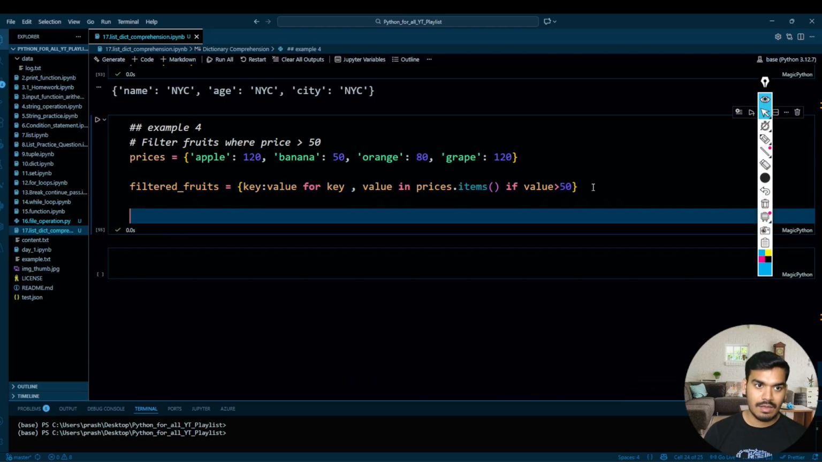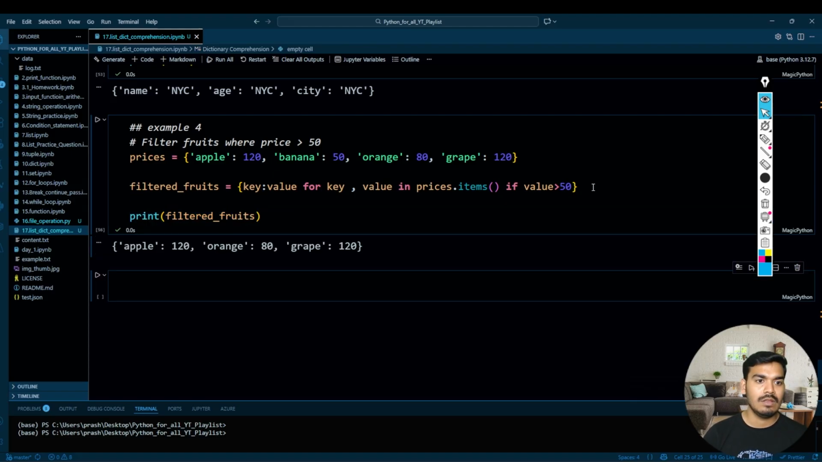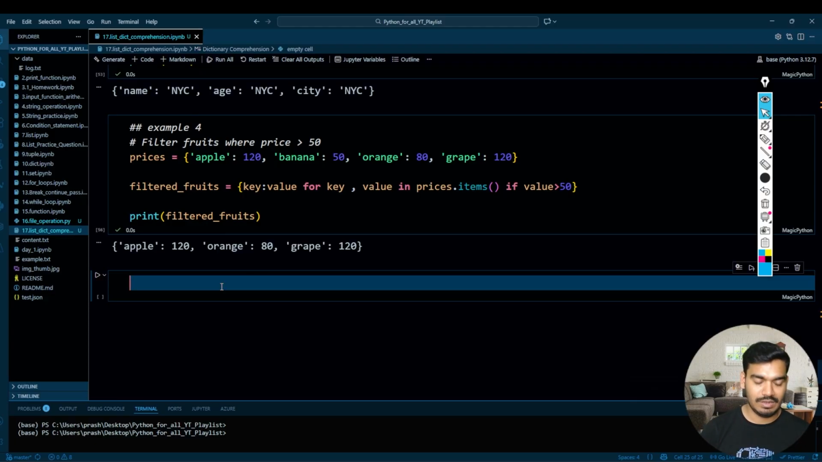Perfect, right? And now just write print of filtered fruits. So you have these three keys and values, meaning product and their price. But if I want only the fruit names whose price is more than 50, how can we get that? For that, let's try to write over here.